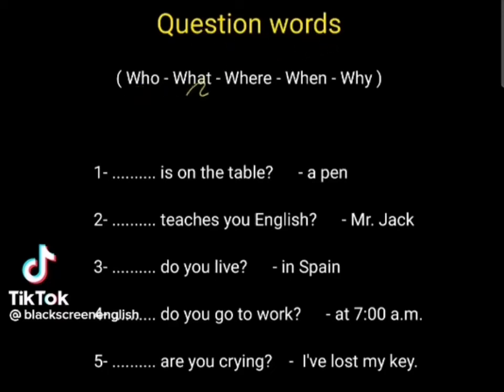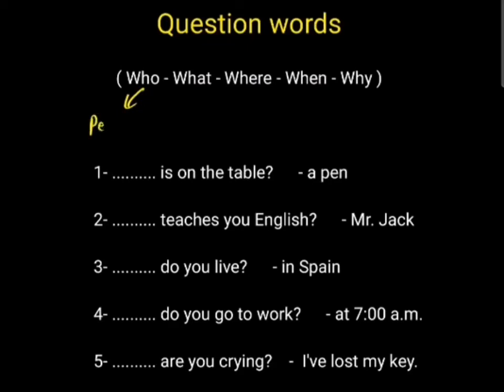Question words: who, what, where, when, why. We use who when we ask about a person. We use what when we ask about a thing. We use where when we ask about a place.